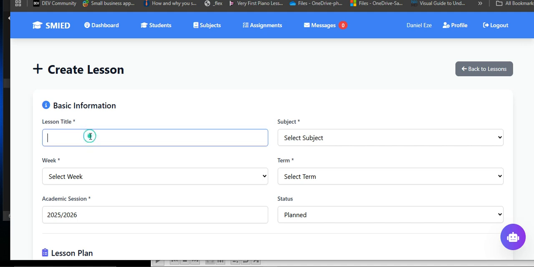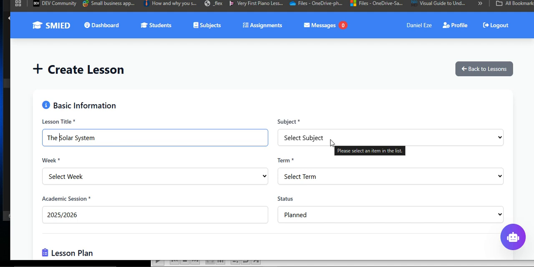Lesson notes are created subject by subject. Let's create a lesson, say something on the solar system, just for a demo. That's the topic you are creating a lesson note on. And you create a lesson note for different subjects, right?